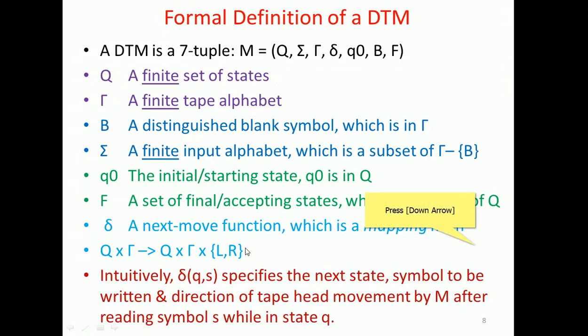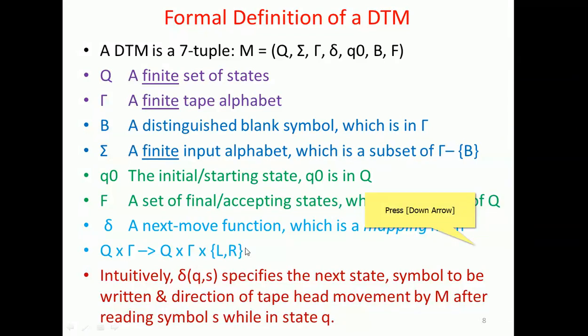Intuitively, in delta of q comma s, q is the current state and s is the input symbol. Some books refer to s as an input symbol, and w as the input string; they use various names. It specifies the next state, the symbol to be written, and the direction of the tape head movement by the model after reading the symbol s while in state q.